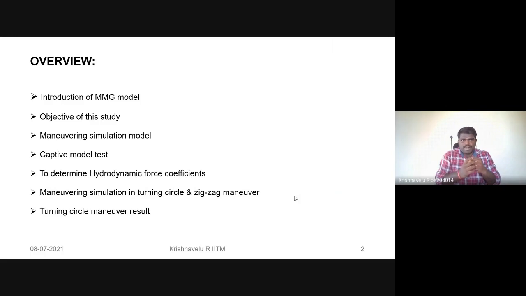and the objective of this particular study, and how the maneuvering simulation model is achieved by using this MMG model, and what the required captive model tests are to obtain the hydrodynamical force, and from the hydrodynamical force, what hydrodynamical force coefficients need to be determined, and those hydrodynamical force coefficients and all other parameters are defined in the simulation model. So we use those in the simulation model to obtain the turning circle maneuver as well as the zigzag maneuver. In this presentation I only give the result of the turning circle maneuver. My upcoming work is to try to complete our zigzag maneuver.